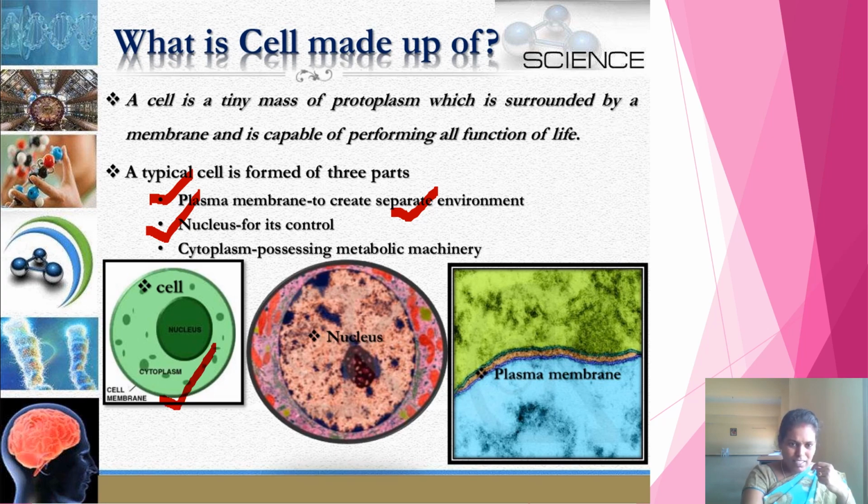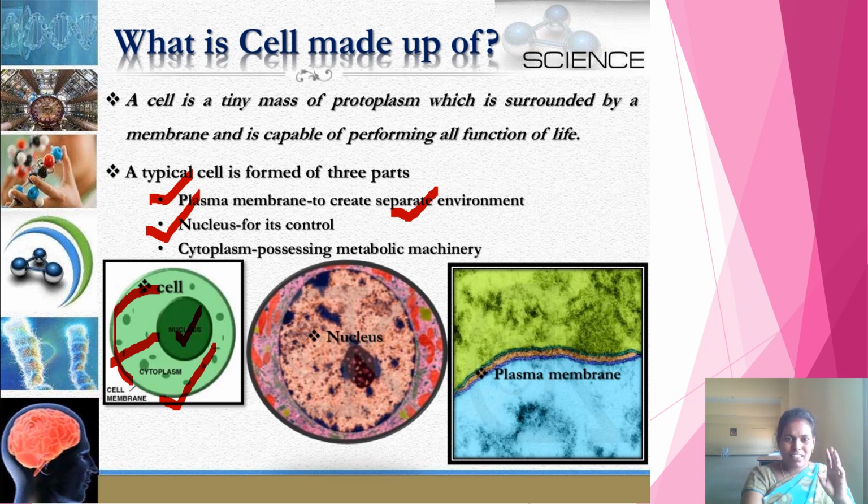See, this cell is surrounded by one outer membrane which is called cell membrane or plasma membrane, and in the center of the cell the nucleus is present. The place between the nucleus and the plasma membrane is filled with some liquid-like, jelly-like substance which is called cytoplasm. These are the three important components of the cell.